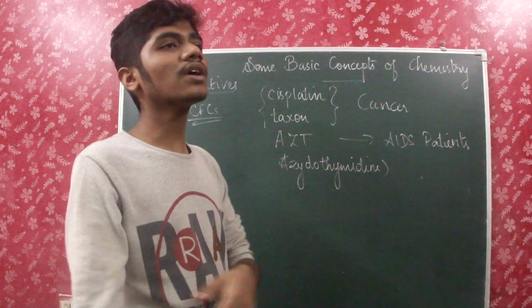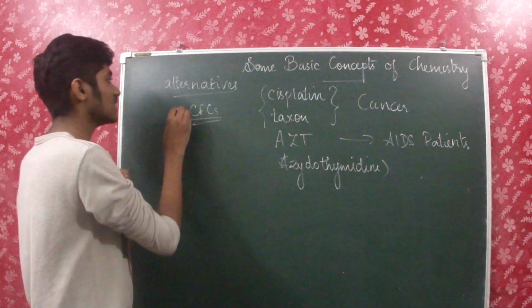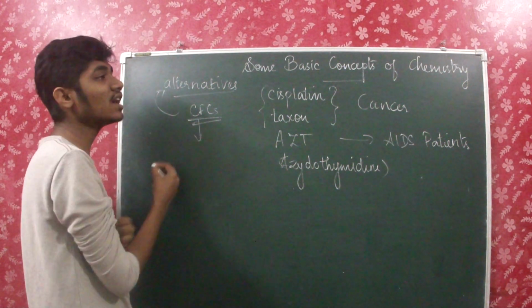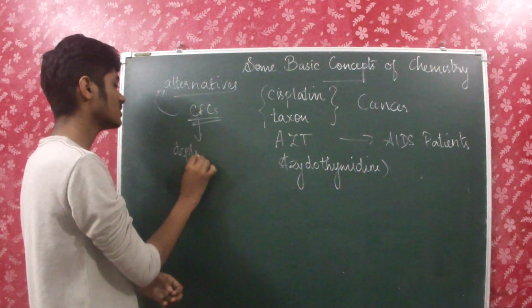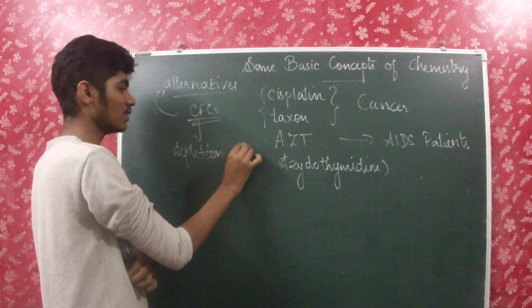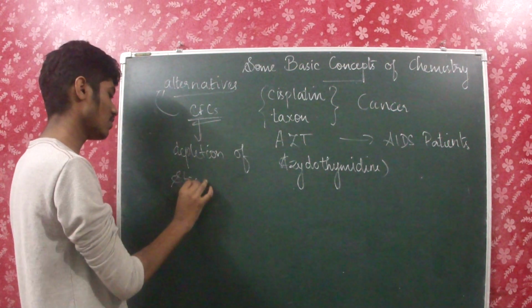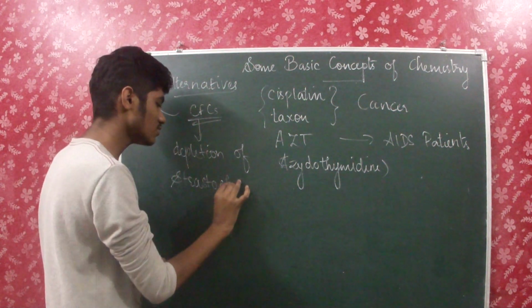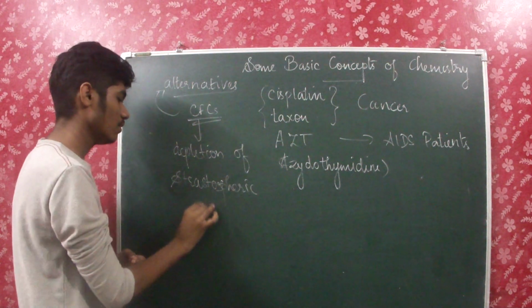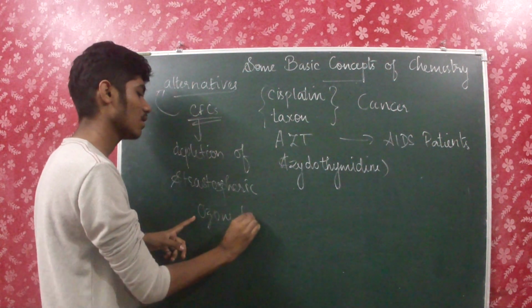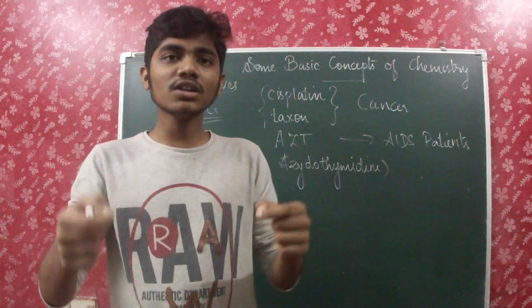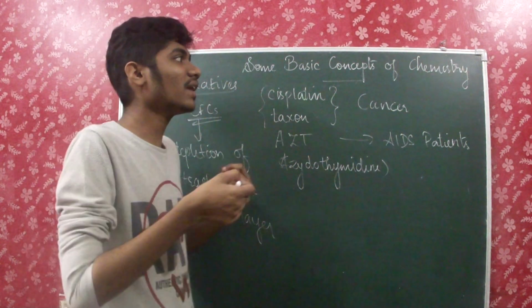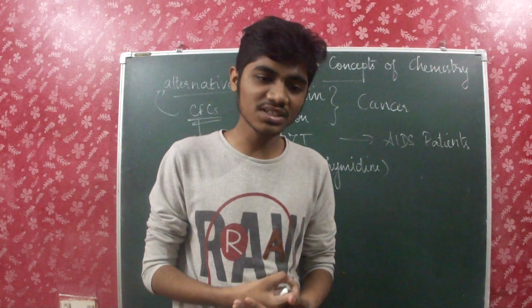Instead of chlorofluorocarbons we can produce other chemical compounds as alternatives, because CFCs are the main reason for the depletion of the stratospheric ozone layer. So instead of CFCs we can go with other alternative substances, and those alternative substances can only be thought of with chemistry. They can only be prepared in chemical laboratories because they are chemical substances, and then also